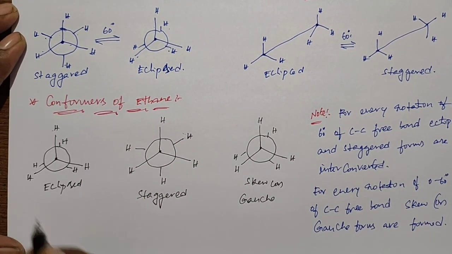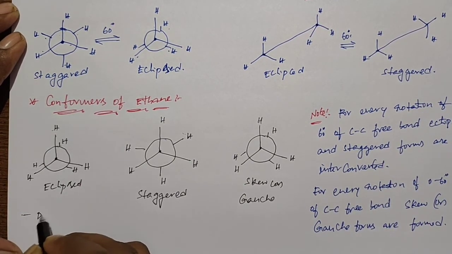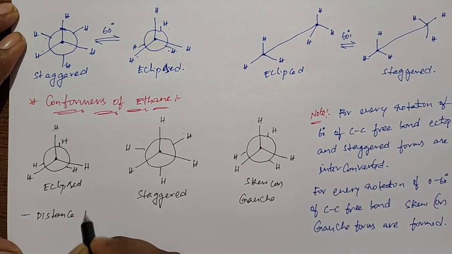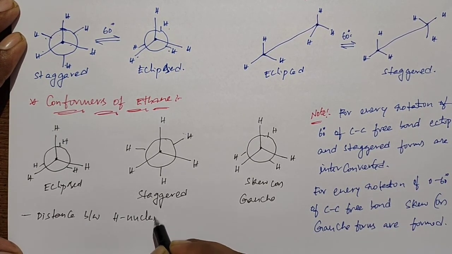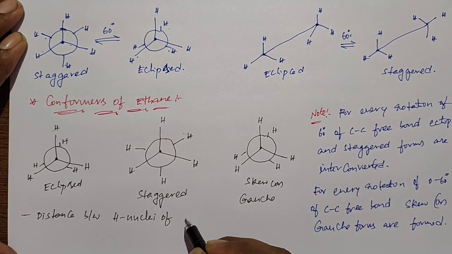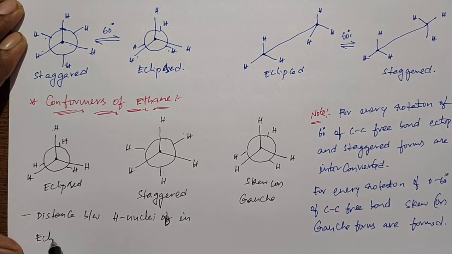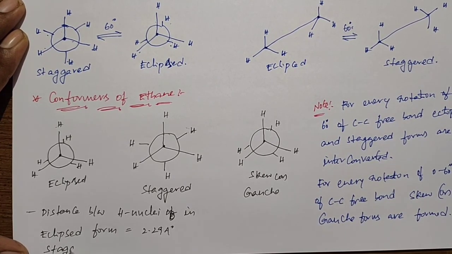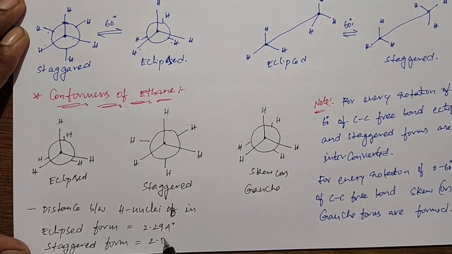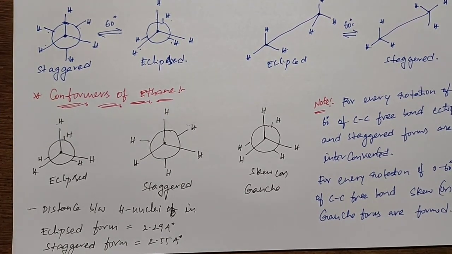So the distance between hydrogen nuclei in an eclipsed form is equal to 2.29 angstroms, and in a staggered form is equal to 2.55 angstroms.